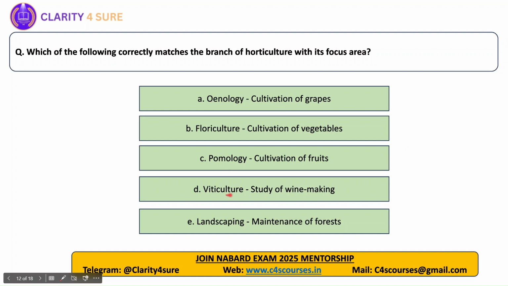Enology and viticulture can be confusing. Enology deals with the study of winemaking, whereas viticulture deals with the cultivation of grapes. Floriculture is for flowers, olericulture is for vegetables, and landscaping is just for beautification. It does not include the maintenance of forests.